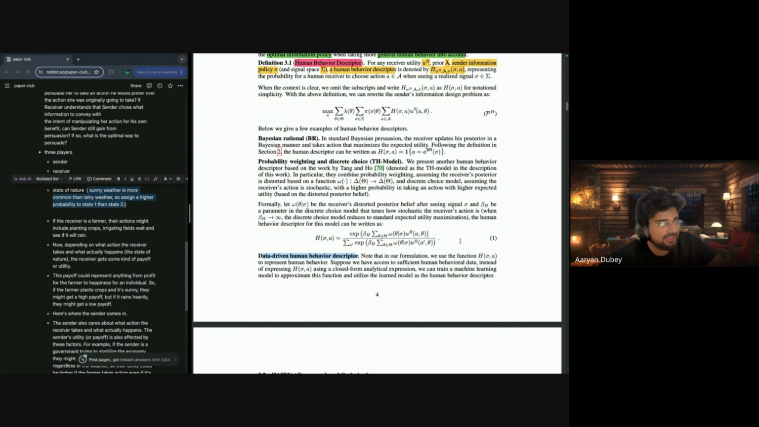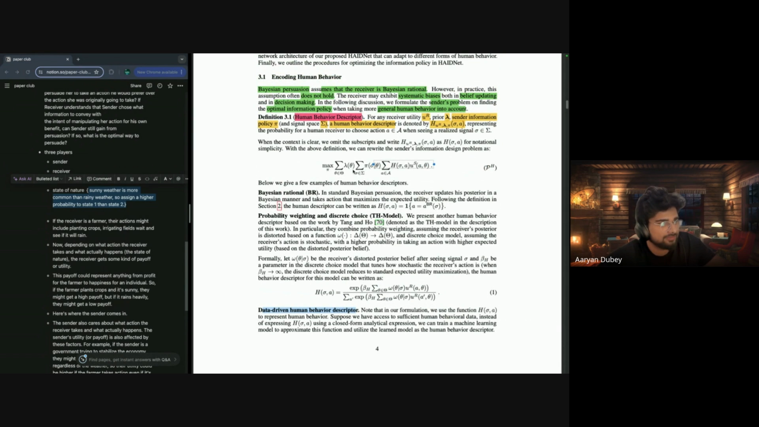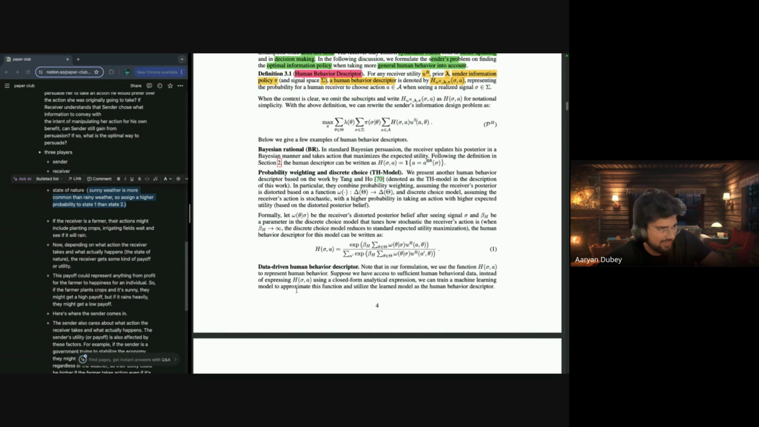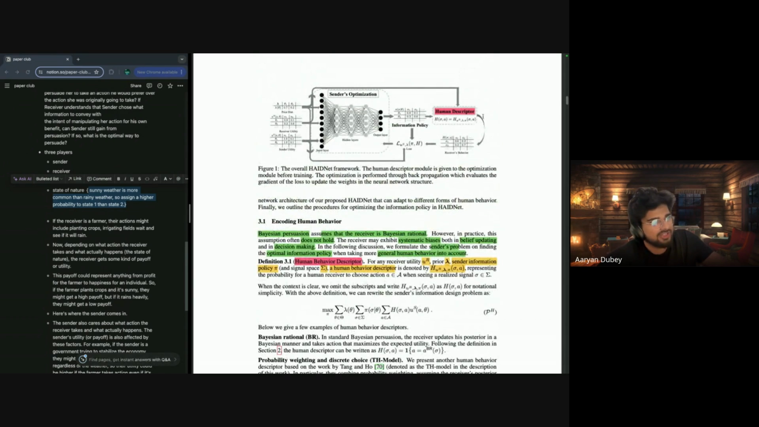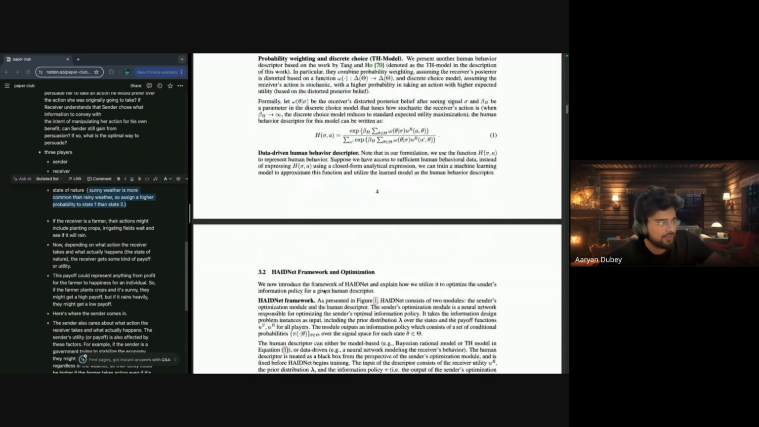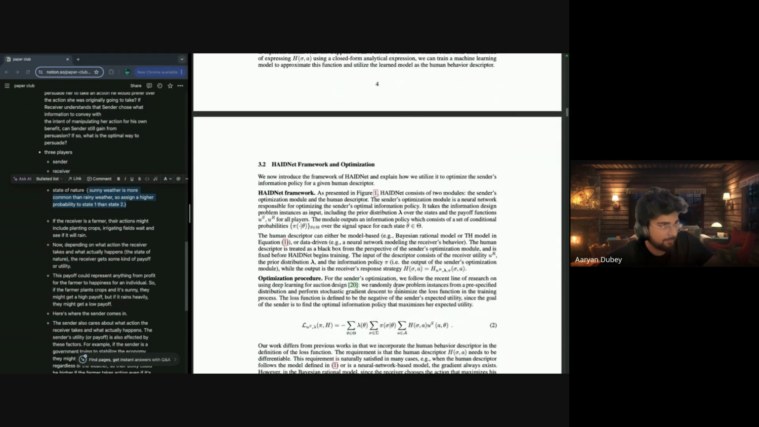They define this whole algorithm as the human descriptor, which represents what particular action a receiver takes to represent human behavior. Suppose we have sufficient human behavioral data. Instead of expressing it with a closed-form analytical expression, we train a machine learning model to approximate this function and utilize the learned model as a human behavior descriptor. As I told you guys, this human descriptor can be converted to a machine learning or deep learning model for a data-driven approach. So, the HAIDNet framework.